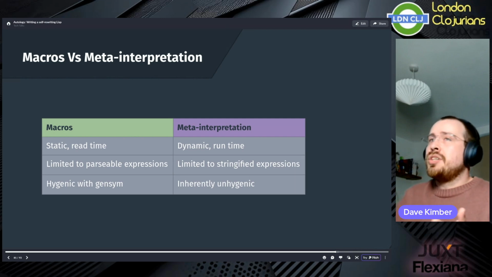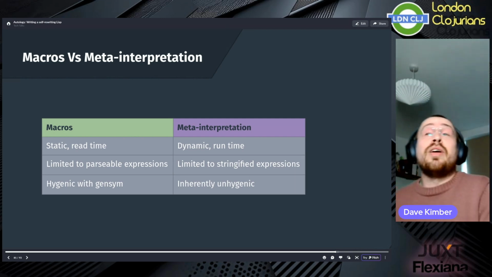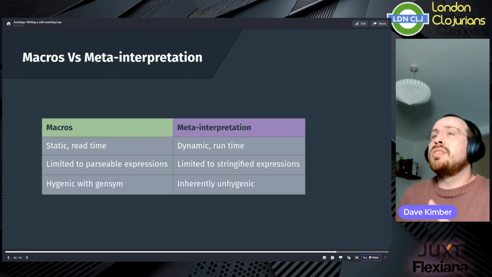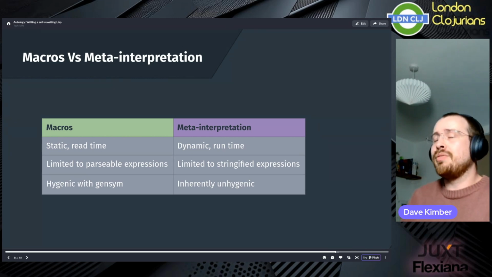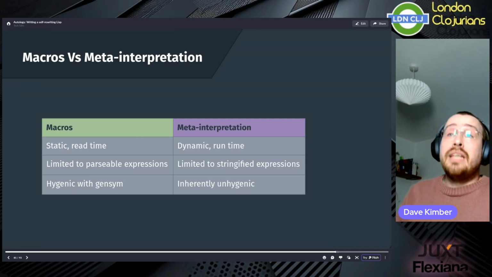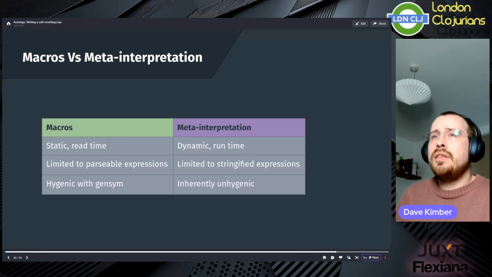Now, a common question I get asked is, can't you just do this with macros? It's a very understandable question, as macros are the normal choice for language extension and syntax modification in Lisp. And yes, many of the things that you can do with meta interpretation can be done with macros. However, these two forms of metaprogramming operate with quite different characteristics.